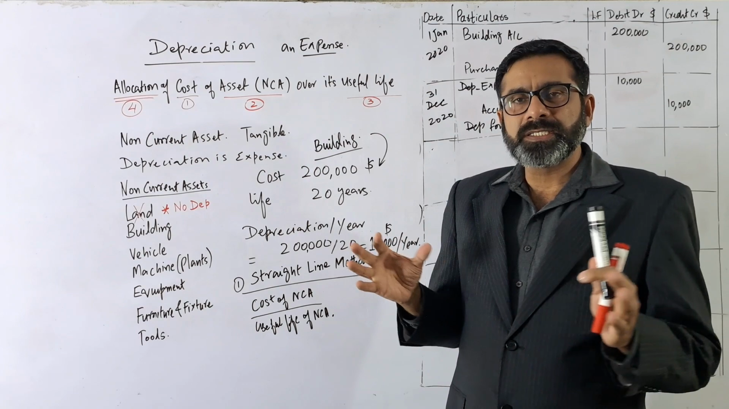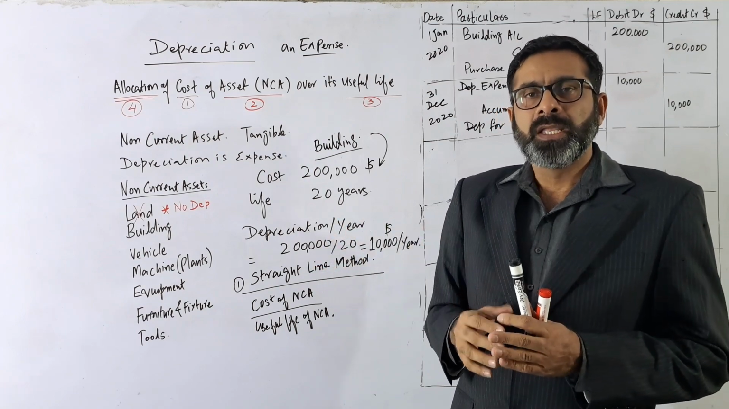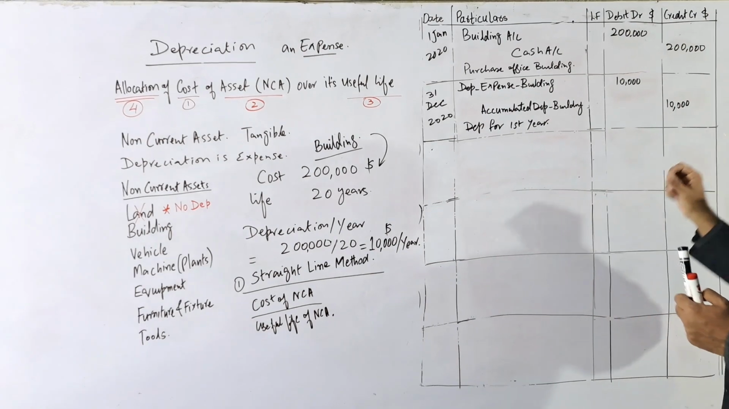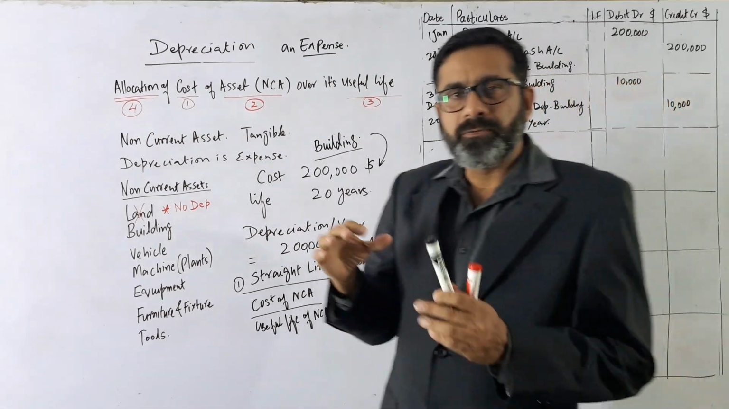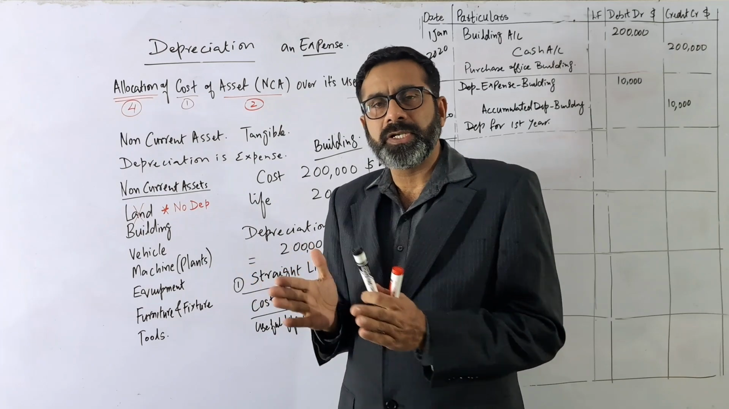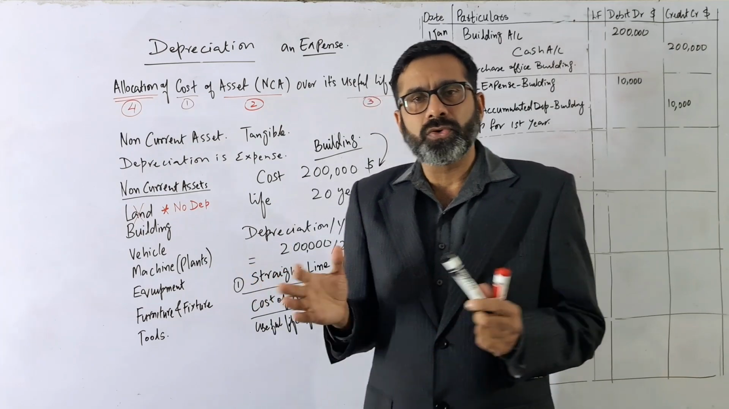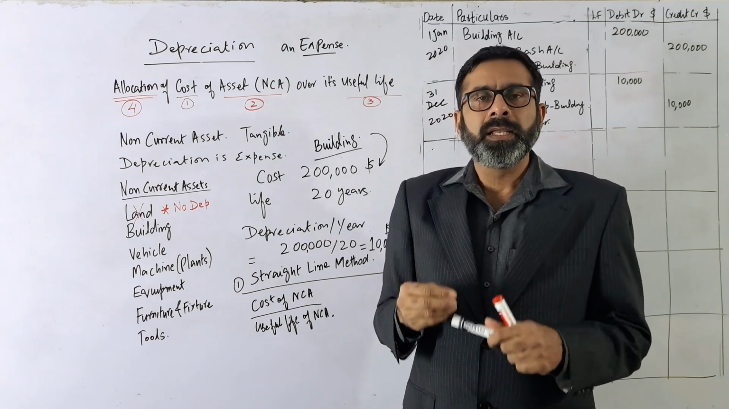Accumulated depreciation is just the total of the depreciation. So the first year it is depreciated by how much? That is depreciated by 10,000. So it means the value of the asset is depreciated by 10,000. So for 1 year or first year total accumulated depreciation will be 10,000.